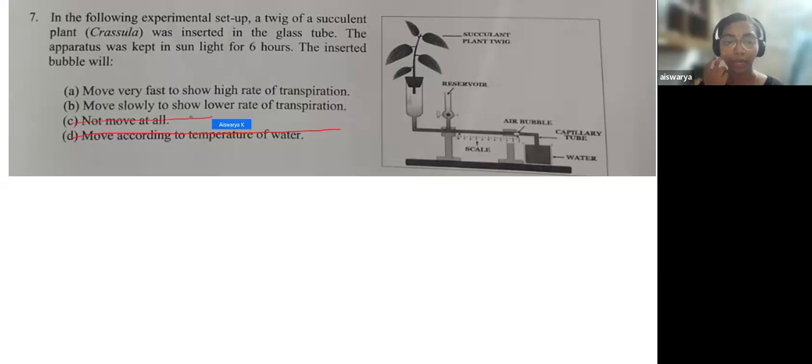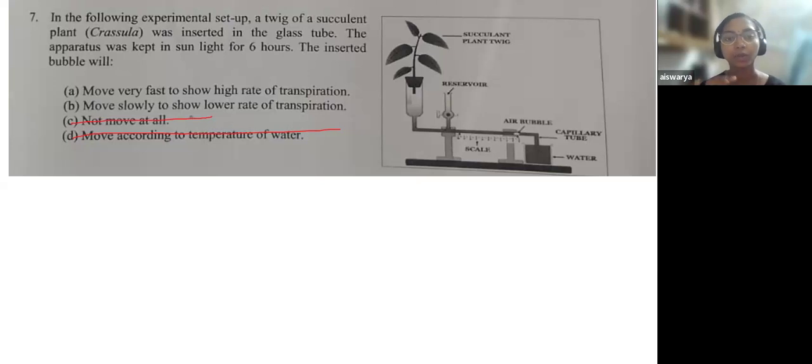We cannot be 100% sure that the air bubble will not move at all. What if it moves half a millimeter, a very minute distance? What if it moves? So we can cancel that 'not move at all' option. Now you are left with two options, A and B.